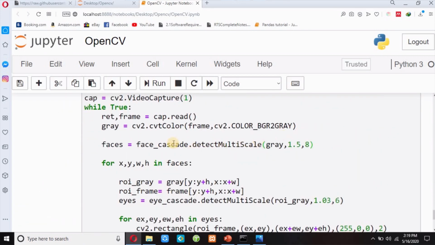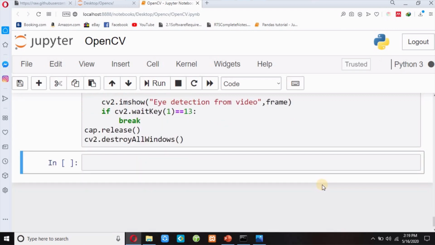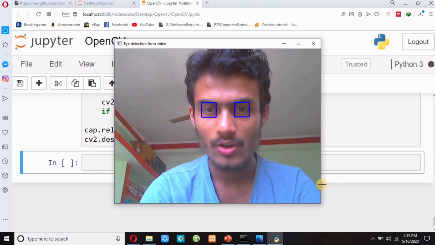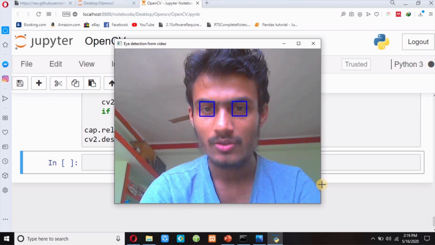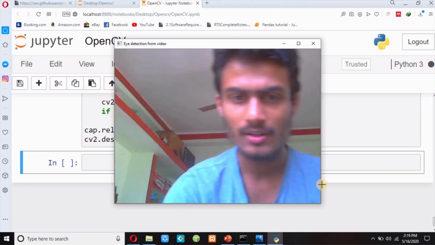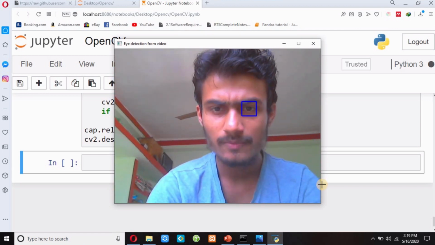I have changed my face coordinates, but I have to change my eyes coordinates too. So this is my mistake. I will write the same: 1.5 here and suppose 8 here. Shift enter. Okay, I hope this is better than the previous. So it successfully detected my eye. So if I'm moving here and here, sorry, okay. So this is accurate.